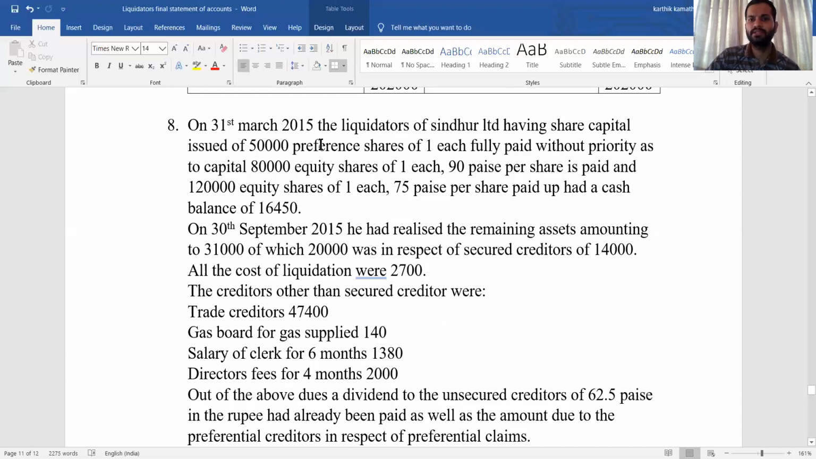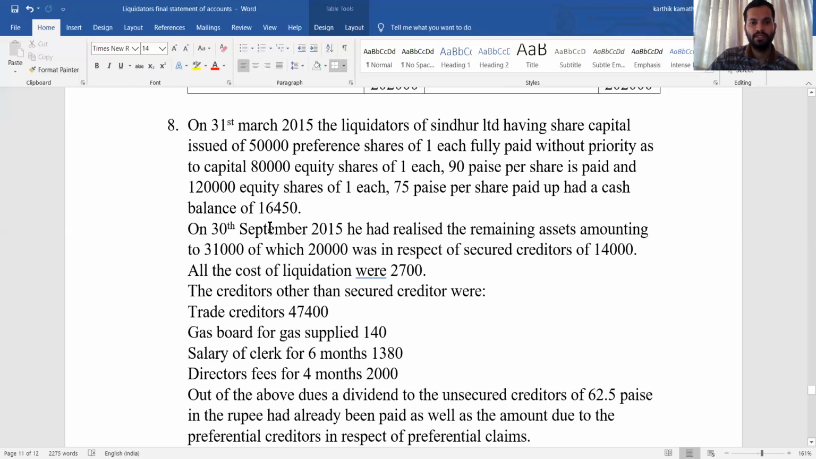So here what happens? Preference shares have no priority over other types of shares. So here preference shares are treated as equal to equity shares. And one more thing, here the first share is fully paid up, and the rest two shares, that is equity shares of 1 each, 90 paise per share and 1 each, 75 paise per share, are partly paid up. So you need to convert them into fully paid shares. So here there is adjustment.